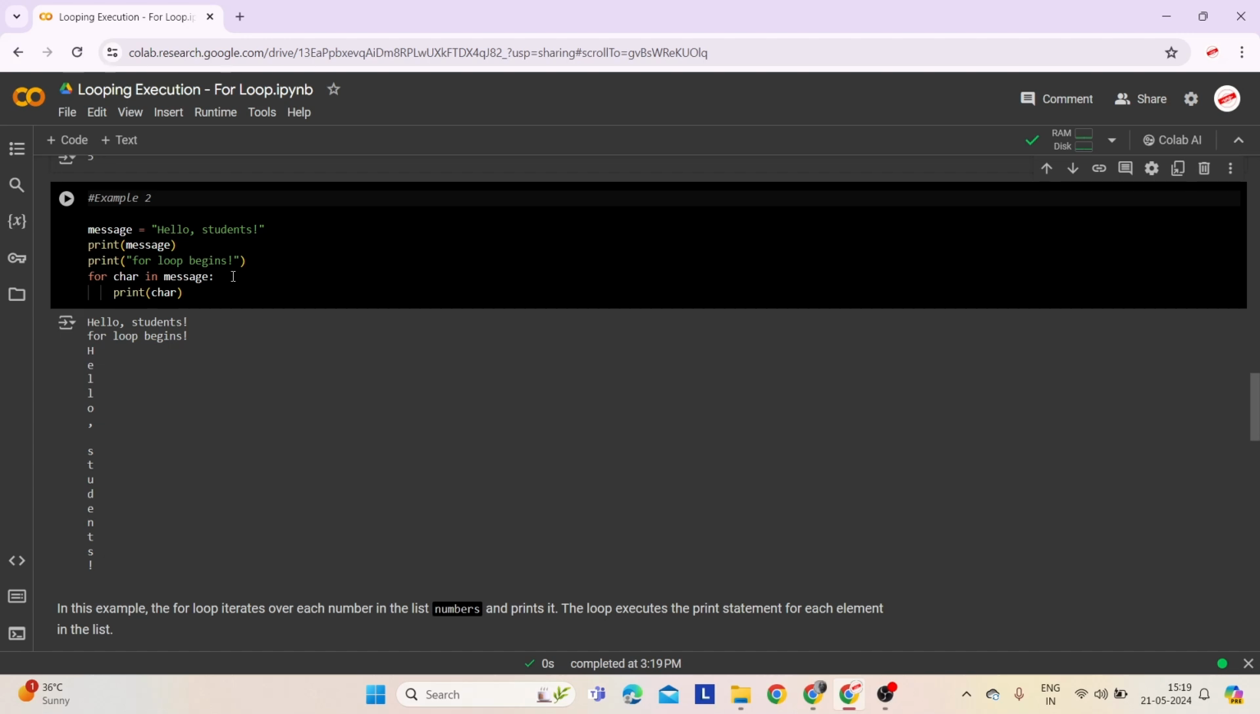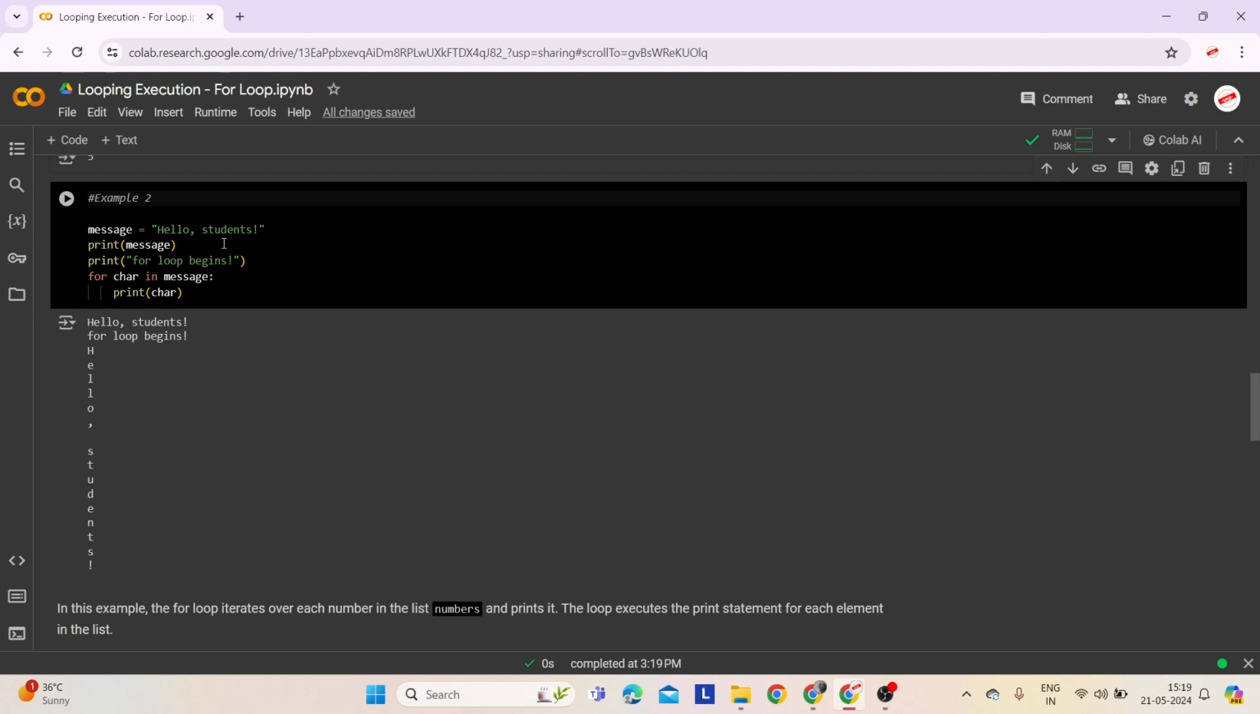Here we are using for with the variable name char, followed by in and then the string message. Indent and print(char) statement, which is the code that will run for each character in the string. When we run the script, it will print each character in the string one by one.